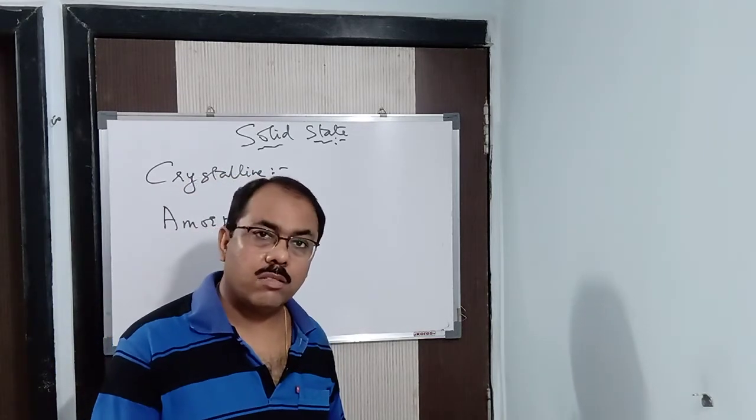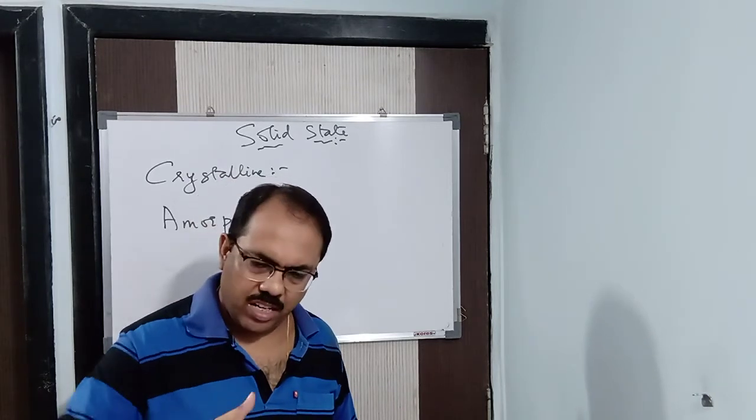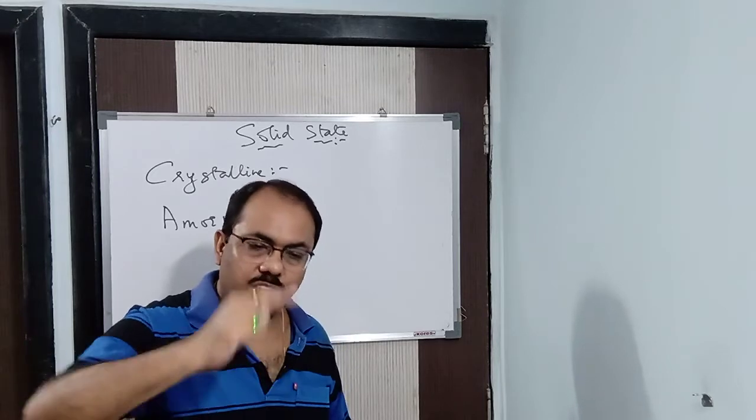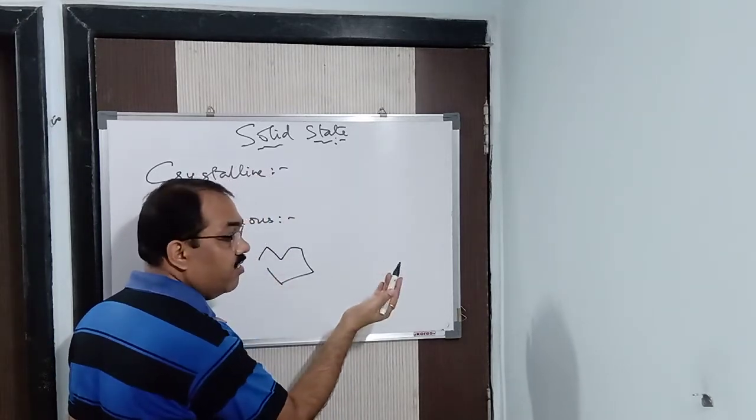For example, glass. Glass comes under amorphous solids only. When glass breaks, does it break in an even manner? No, uneven. You will find this sort of uneven manner.